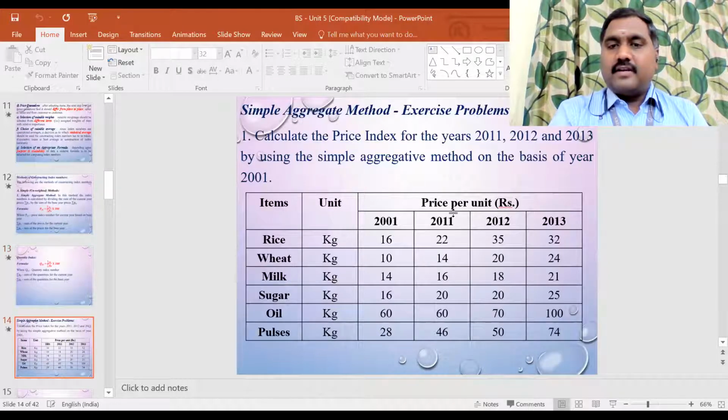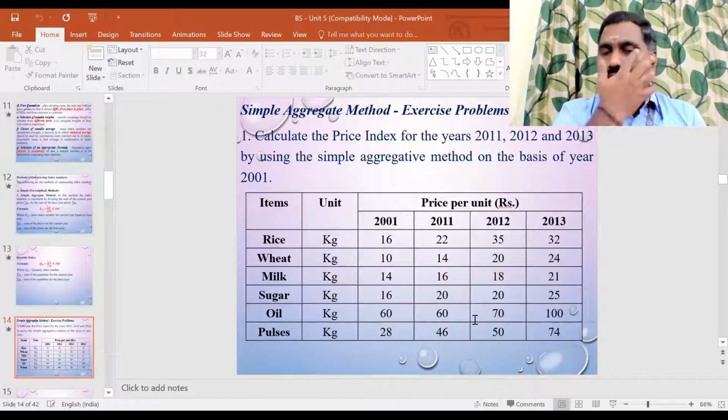See, in this problem, we were asked to find the index number for the current years 2011, 2012, 2013 with the base year 2001. So we added all the 2001 values. We got summation P0. And this is also summation P1, this is summation P2, this is summation P3.